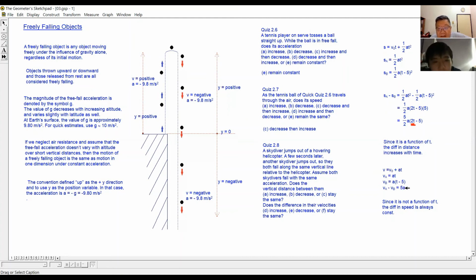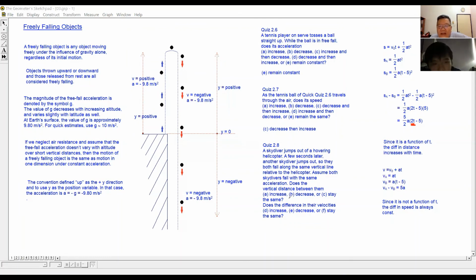It is actually a constant. Since the difference in velocity is not a function of time, it is always constant. So that will answer these two questions here.